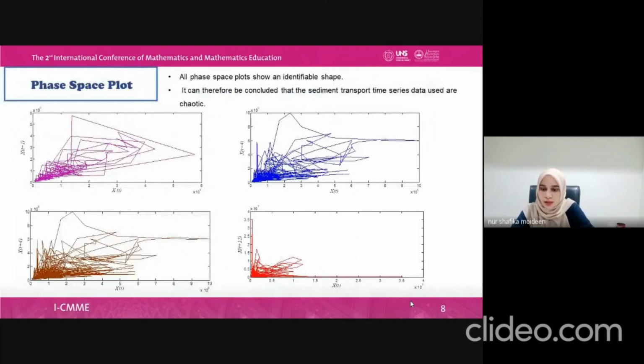These are the graphs that refer to the phase-space plot. All phase-space plots show an identifiable shape. It can therefore be concluded that the sediment transport time series data used are chaotic.